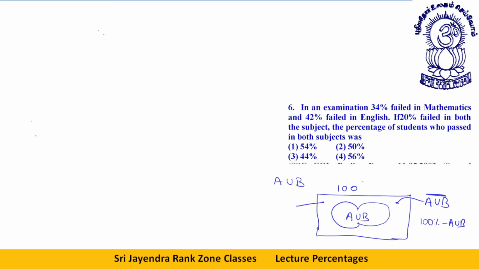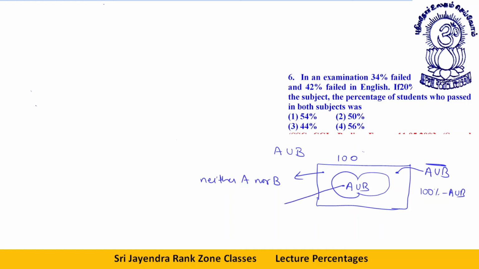This portion means neither A nor B. This portion is neither A nor B, and A union B is also referred to as either A or B, at least one out of A or B. This portion is referred to as at least one out of A or B. If something lies in the circle, it means it is either A or B, at least one of them.